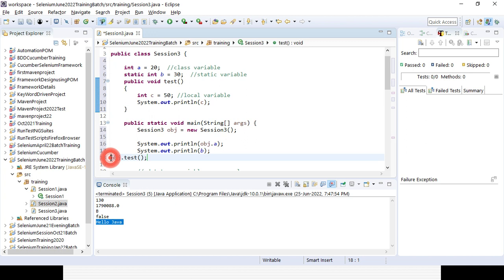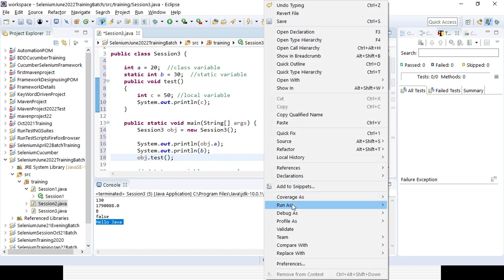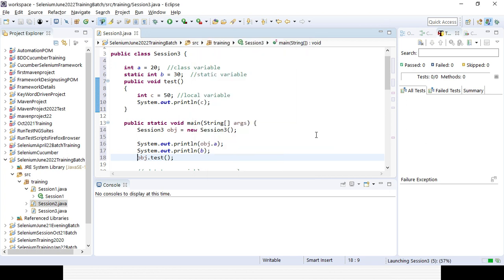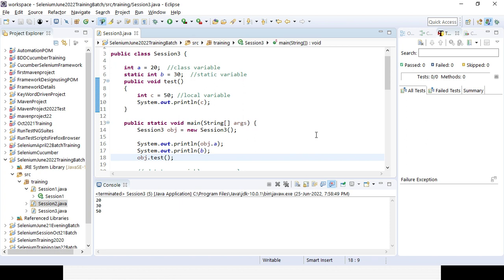So that is the implication of these three variables, guys. This is very, very important. Unless you get the clarity, it will be very tough to understand. A local variable can be accessible within the local method. A class variable we can use in the main method, but you need to first create an object or instance of that class. Then with the help of the object or instance you can use it.